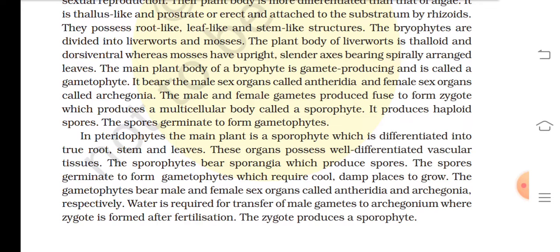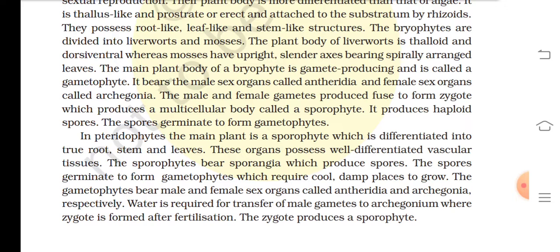It bears the male sex organ called antheridia and female sex organ called archegonia. The male and female gametes fuse to form zygote, which produces a multicellular body called a sporophyte. It produces haploid spores. The spores germinate to form gametophyte.